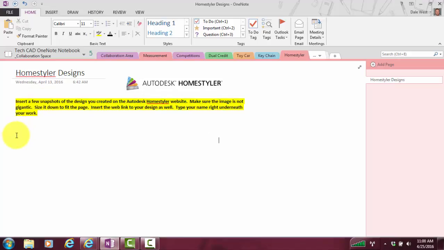What you're going to do is insert a few snapshots of your design, and then insert the link right below those pictures, and then finally your name under all that information. Then when we assign each other to peer reviews, you'll be able to go in here, see some pictures, and then click on each other's links to see each other's designs.